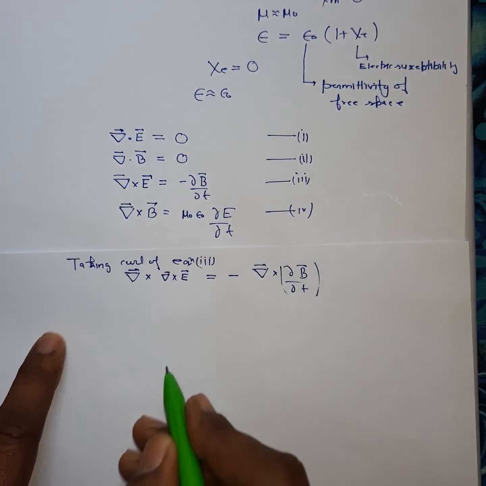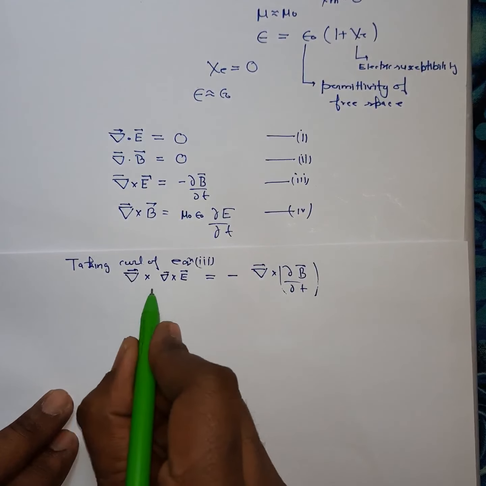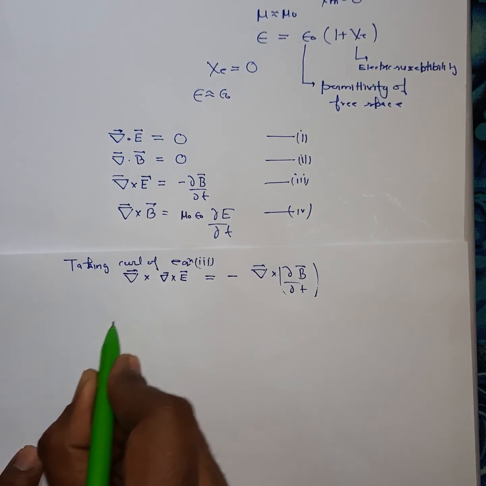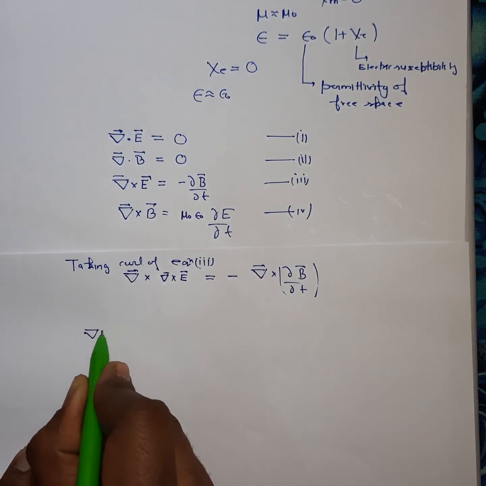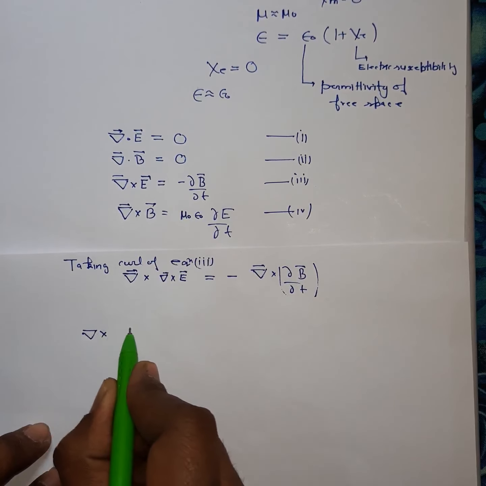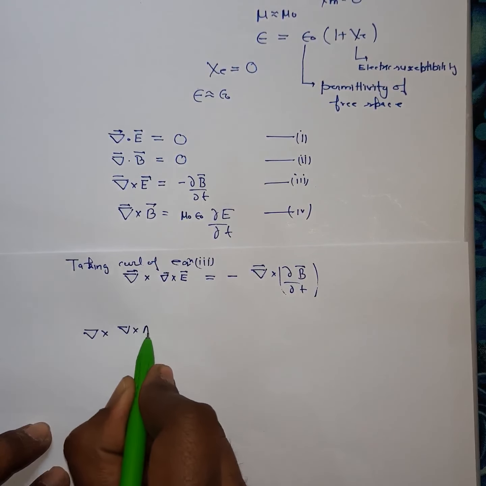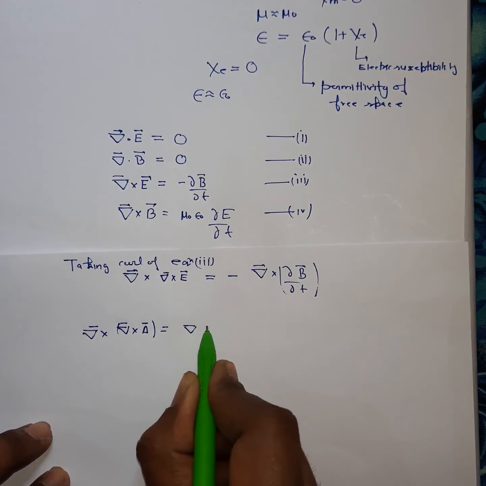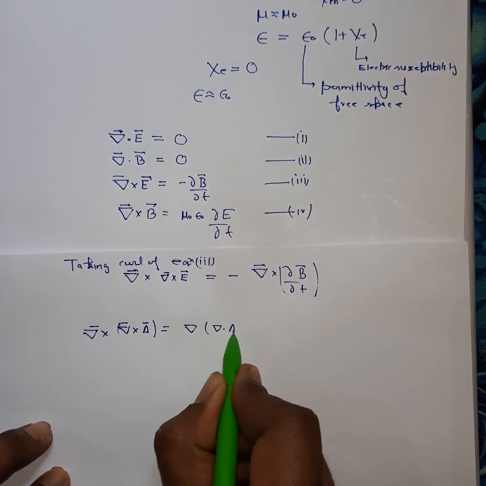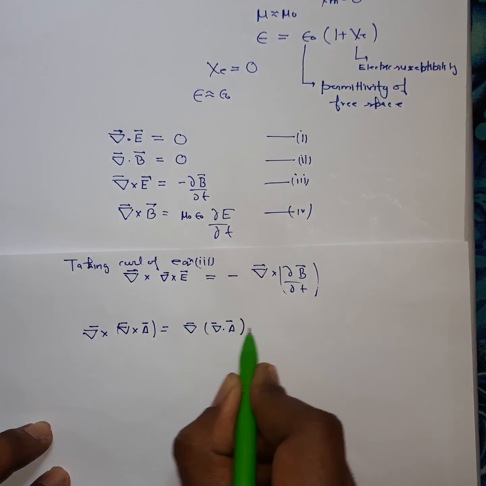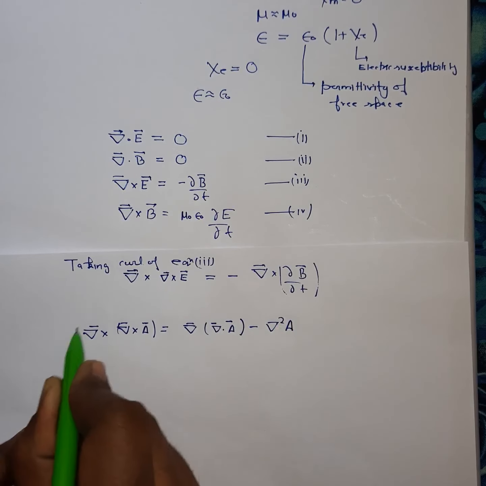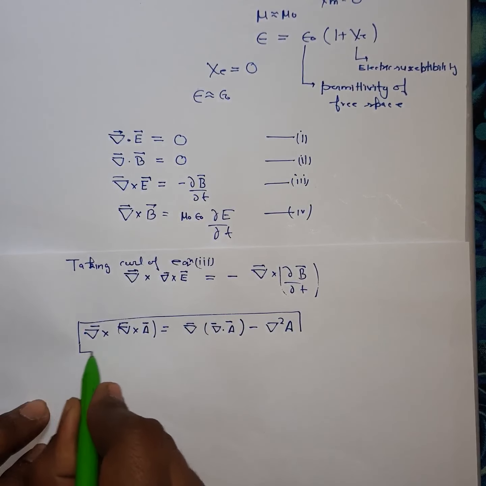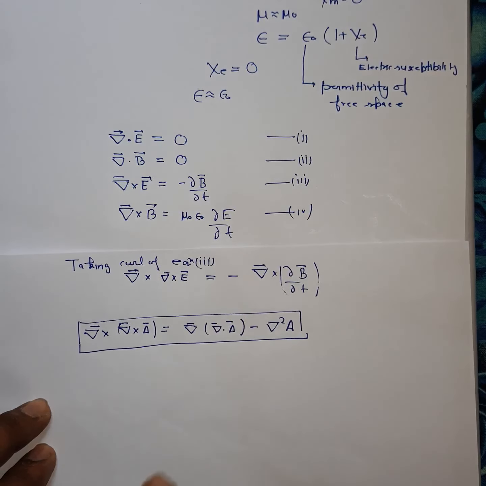Here, on the left-hand side, you know from the product rules of second derivatives that the curl of the curl of any function A can be written as del of del dot A minus del squared A. This is the vector identity for the curl of a curl.